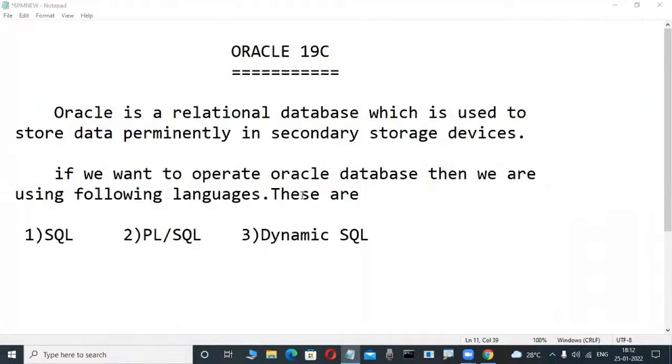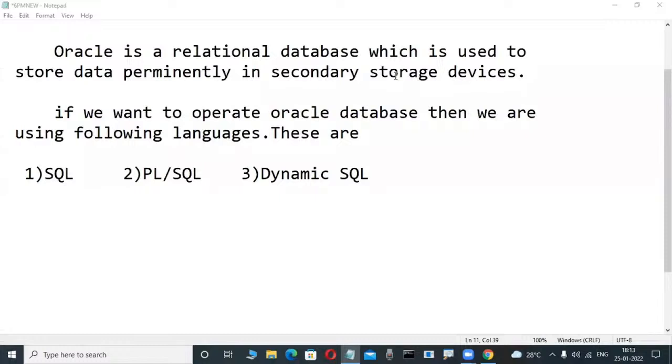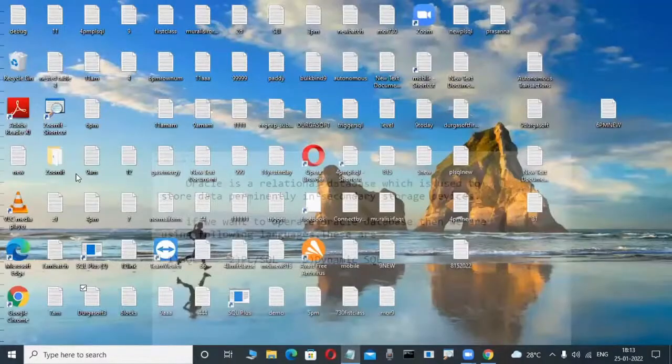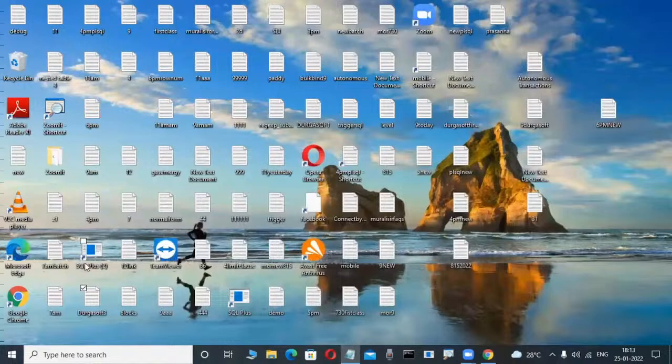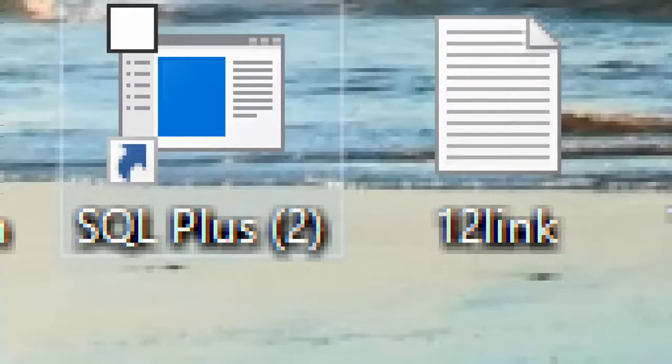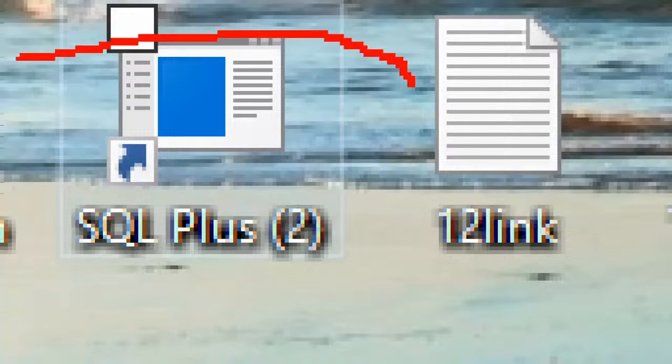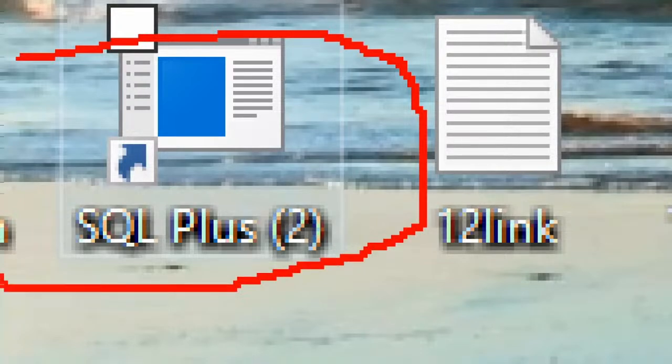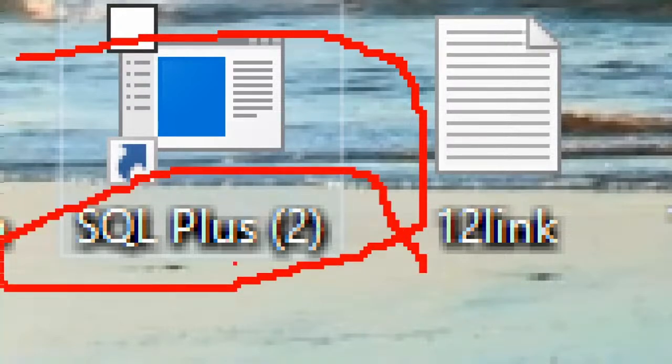Okay, now up to this one, maybe from previous demo classes you have roughly an idea. No? Now slowly observe it here. Very, very important now. Now concentrate here. Observe the screen. Here in my system, something is there on the screen. Observe it here. In the desktop, something is there. What is that? SQL Plus is there. What is this SQL Plus?